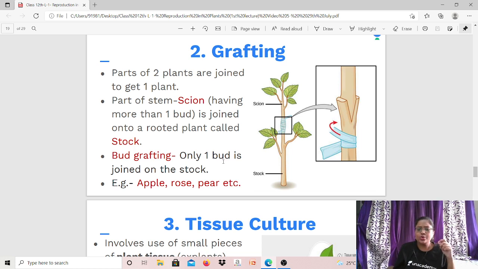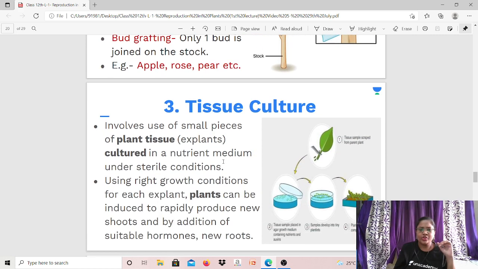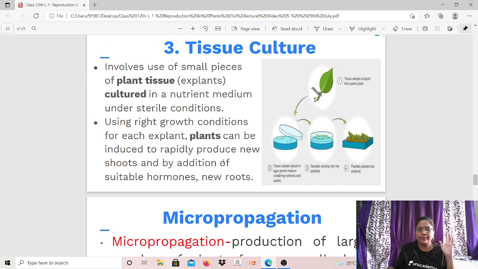And then you can also use a single bud. Okay, instead of a complete scion, you can use a single bud. तो उसको bud grafting कहते हैं. Only one bud is joined onto the stalk. ठीक है. चलो examples भी दिए हैं. You can do this in apple, rose, pears, etc.